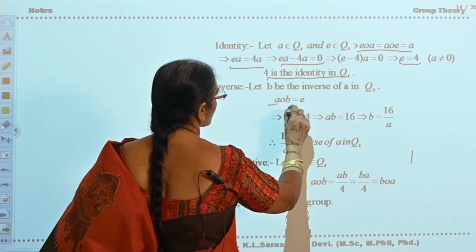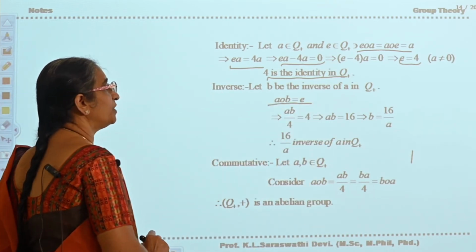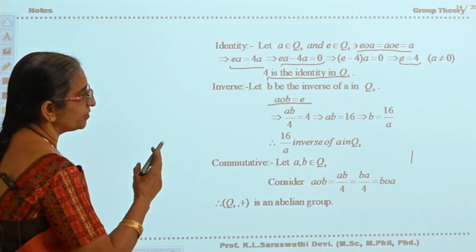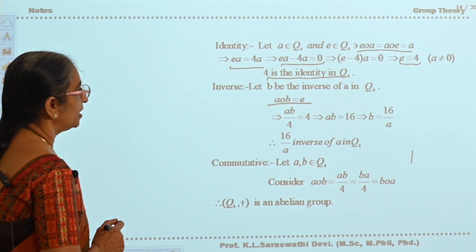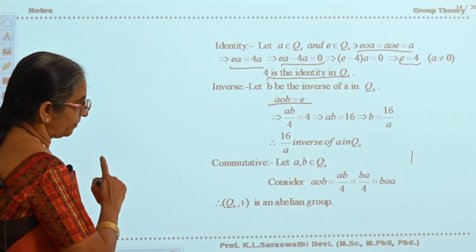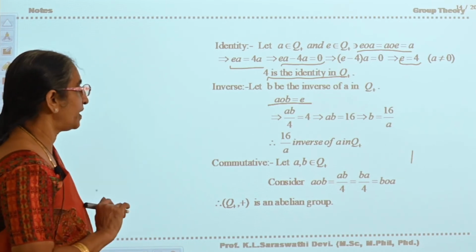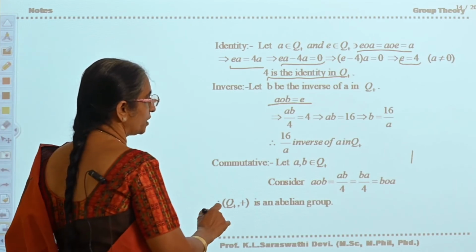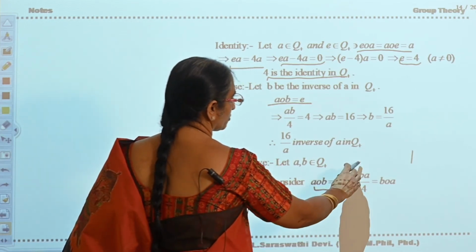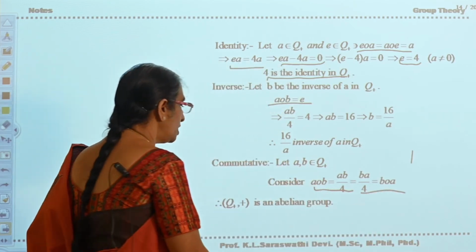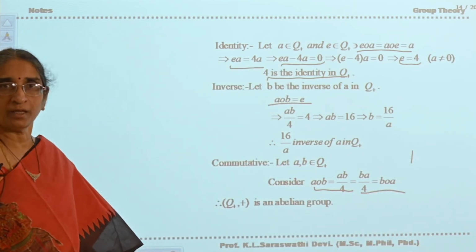A circle B is equal to E. If you take AB by 4 is equal to 4, AB is equal to 16, which implies B is equal to 16 by A. It is the inverse of A. A inverse is 16 by A. Now commutativity automatically satisfies. A circle B is equal to AB by 4, that is equal to BA by 4, that is equal to B circle A. Q plus is an abelian group.